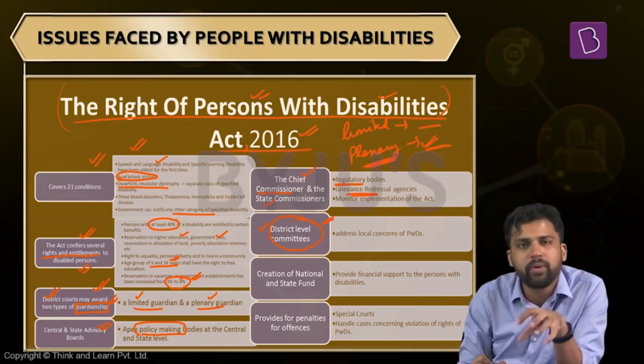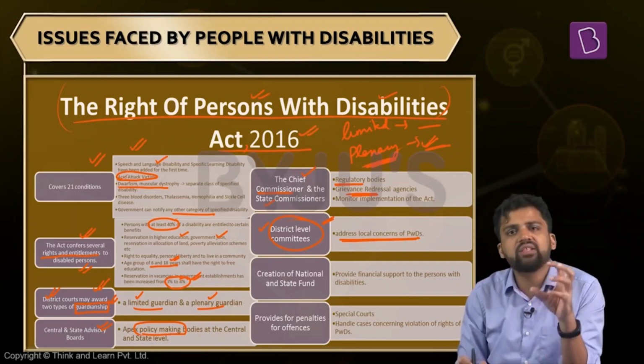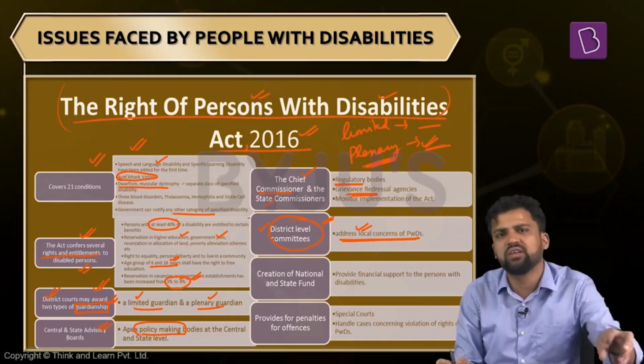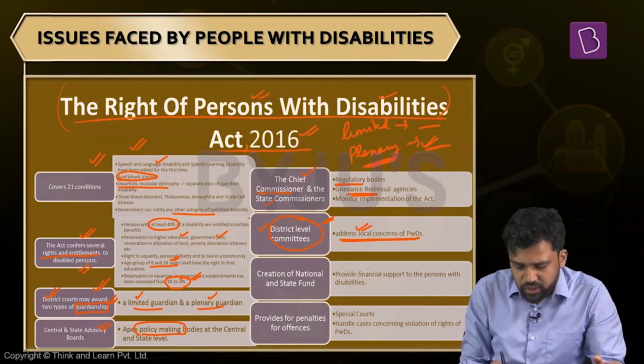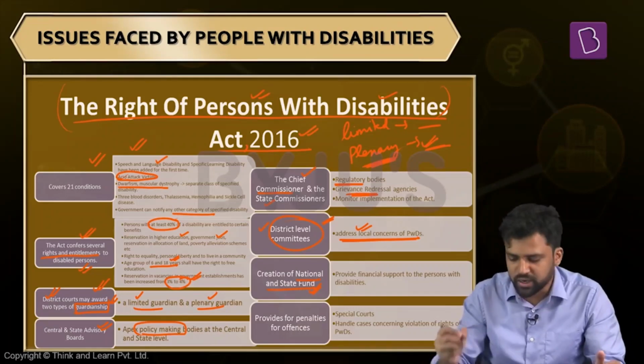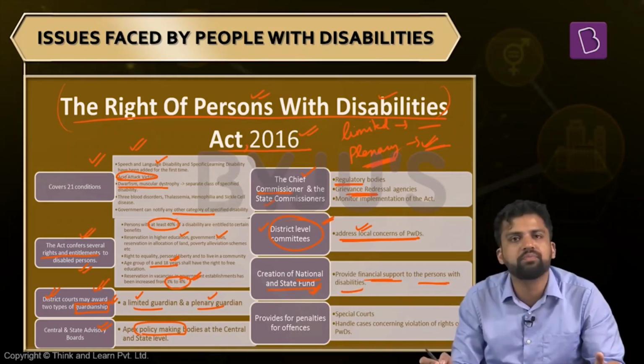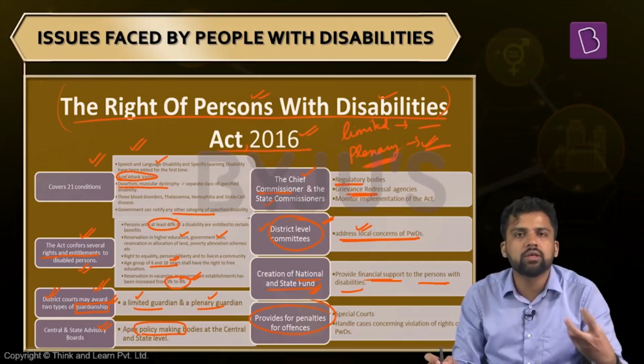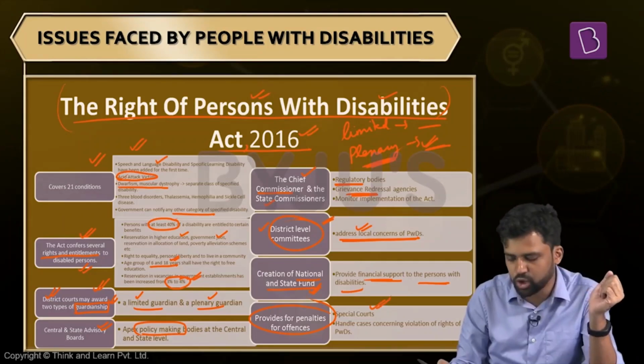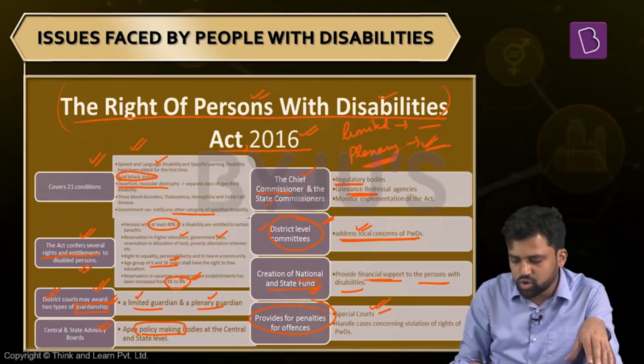District committees will be formed as per this law. These district committees will be addressing the local concerns of people with disabilities. If they're facing any challenges, mobility issues or something like that, district committees will take that into consideration. This law also calls for the creation of funds at the national and the state level. These funds will provide financial support to people with disabilities. There is also a provision for penalties. In case some offences are committed against people with disabilities, special courts will be constituted. In case of violation of the rights of people with disabilities, these courts will handle that.